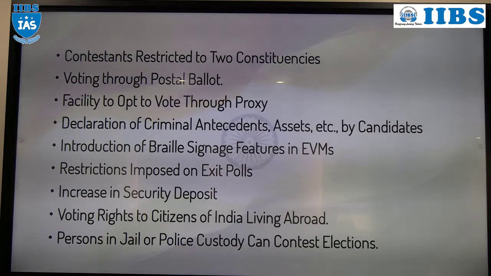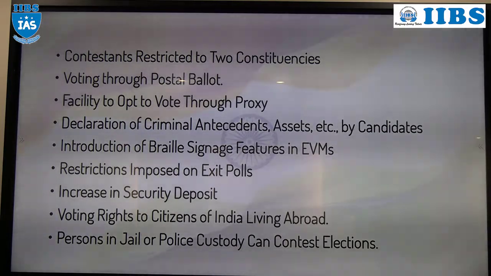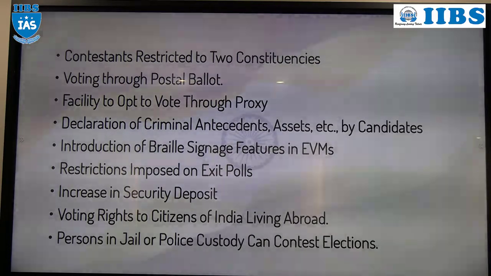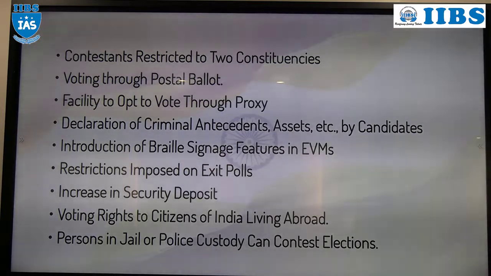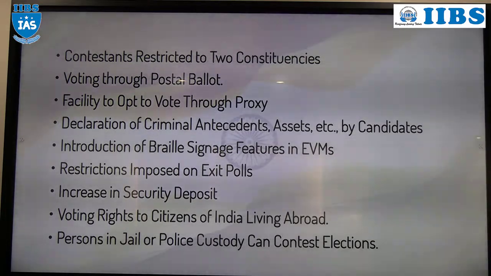Any sitting legislator who gets a punishment of 2 years or more will be disqualified. That is the reason why, while filing the nomination, the person has to disclose whether he is involved in a case in which the punishment is 2 years or more. Okay.